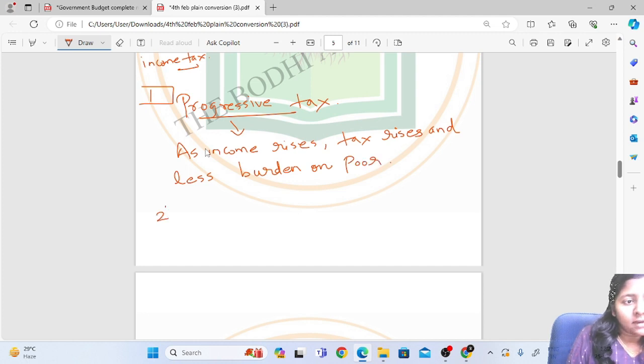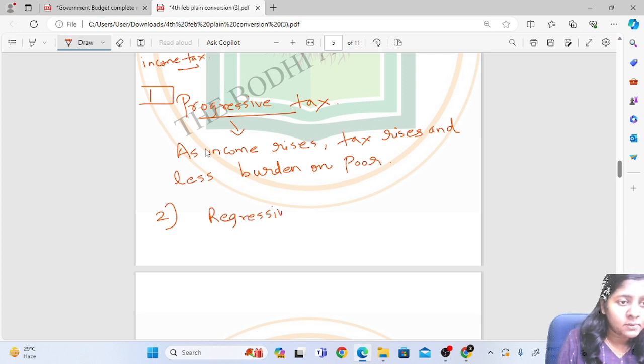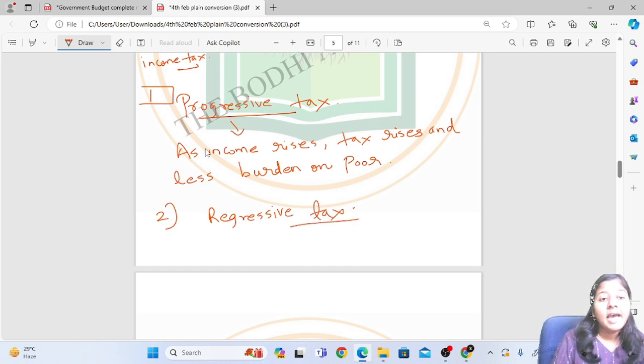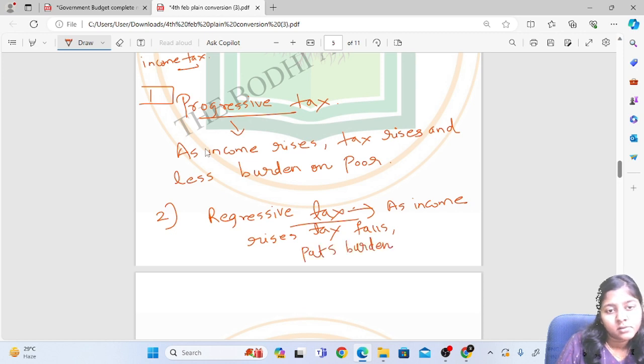Second one, just the opposite of progressive tax, is regressive tax. In regressive tax, as income rises, tax falls, and this puts a burden on the poor.